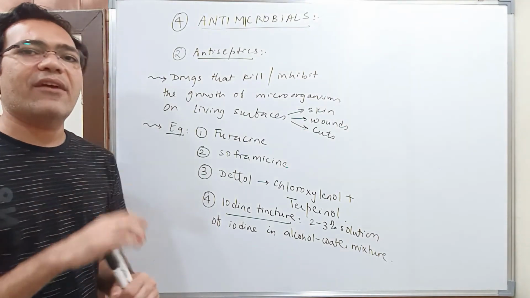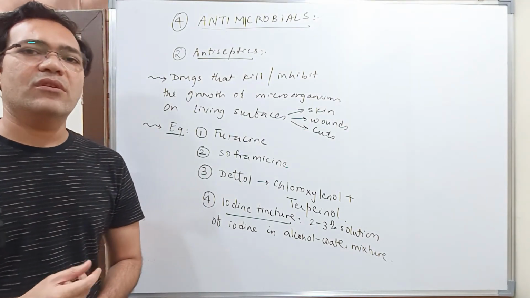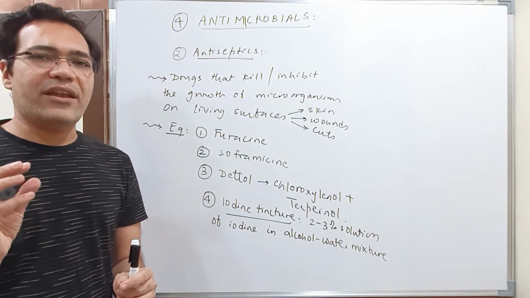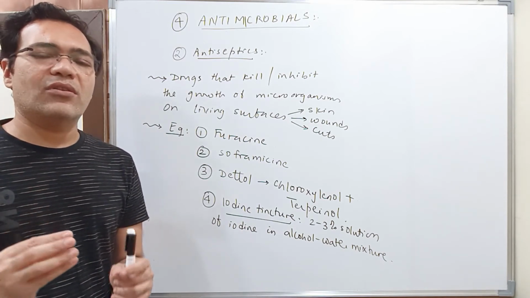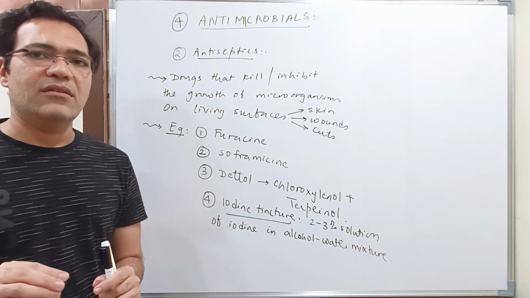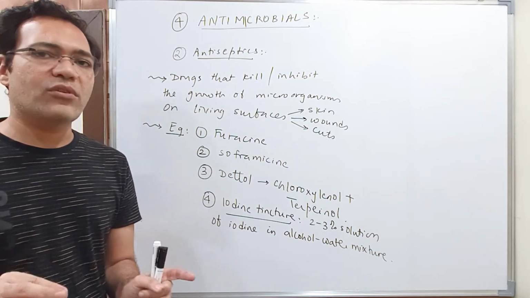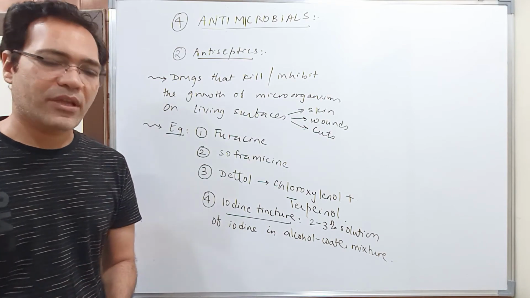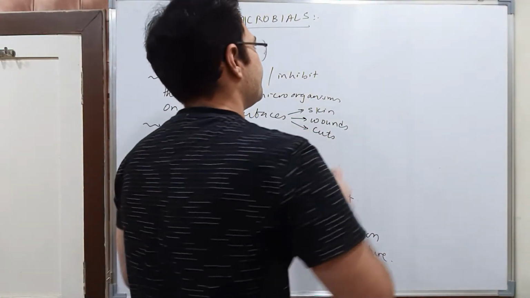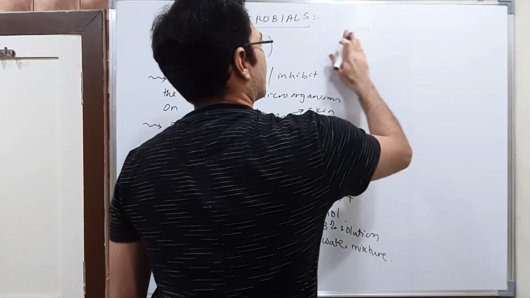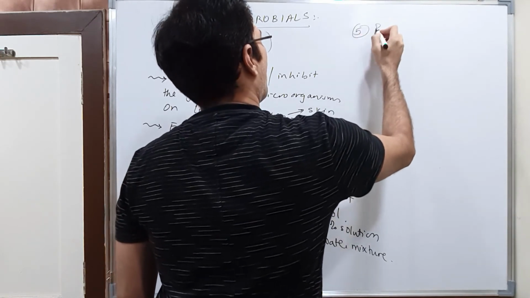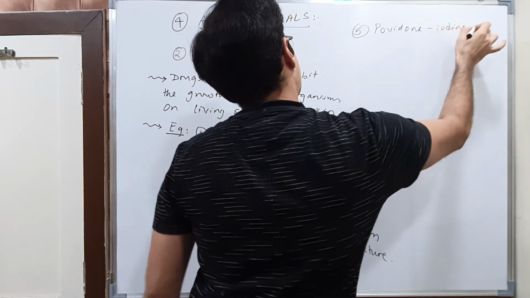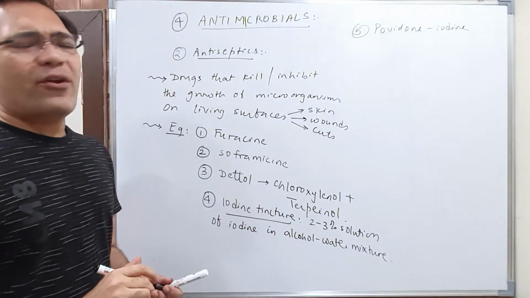Students, you might have seen, suppose when you go to the doctor and you have some wound, the doctor takes that dark brown colored solution on cotton and rubs it on your skin, around the wound. That is nothing but tincture iodine solution. The next example is povidone iodine.